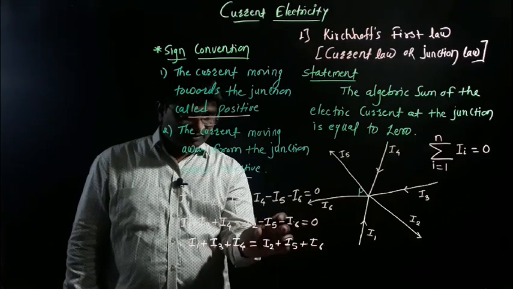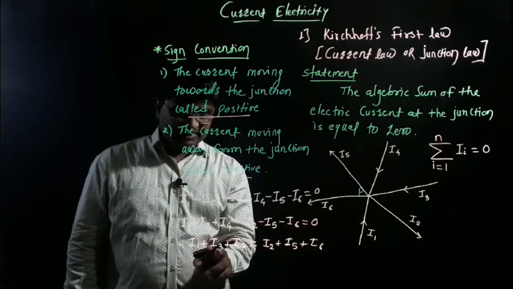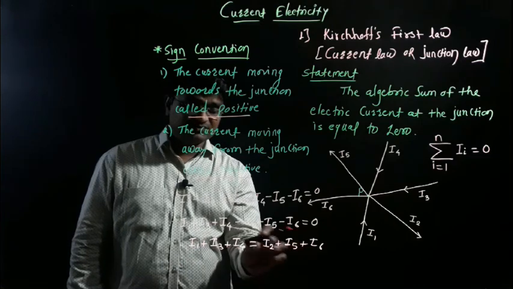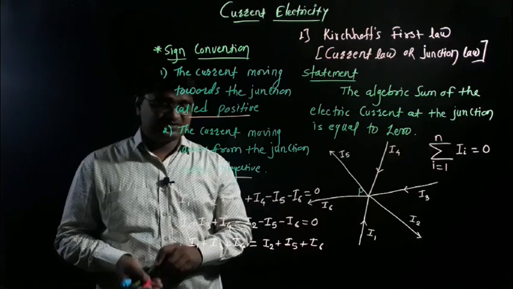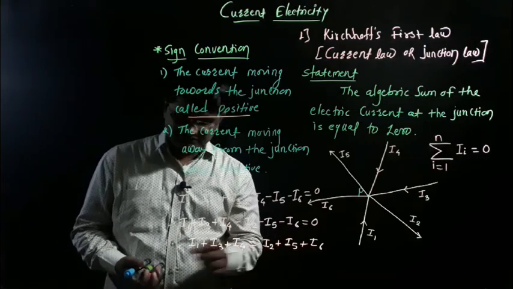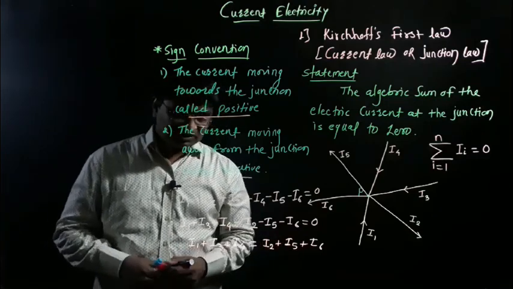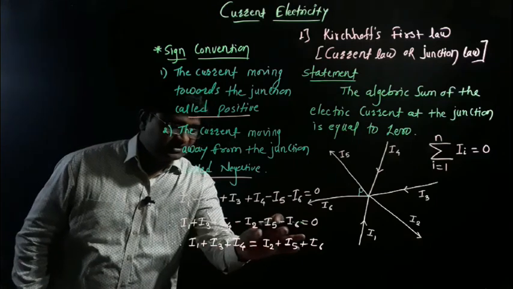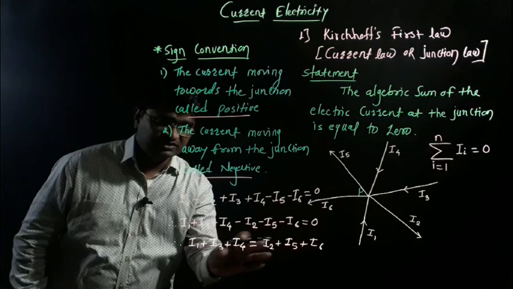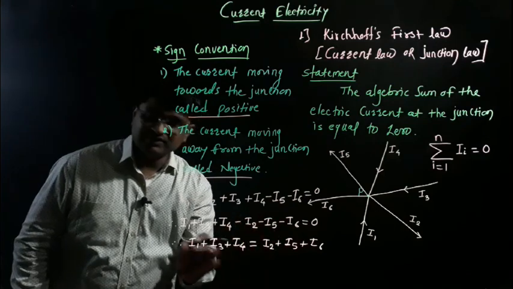So according to this concept, I1 plus I3 plus I4 is equal to I2 plus I5 plus I6. It is very clear that the electric currents moving towards the junction and the electric currents moving away from the junction are equal.